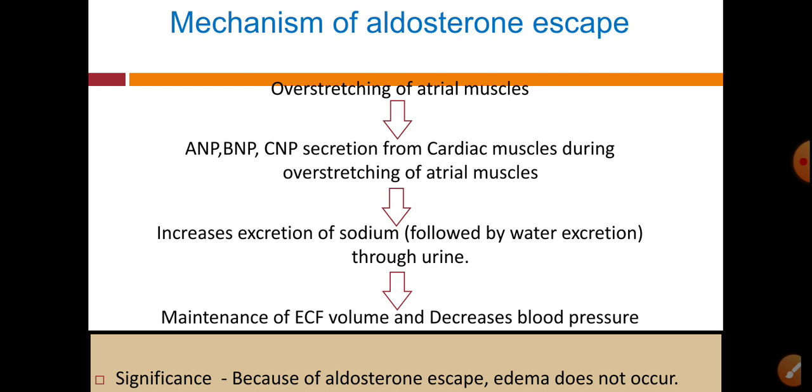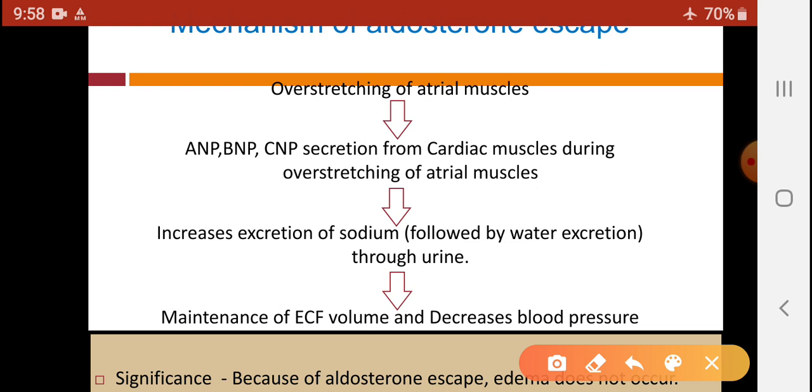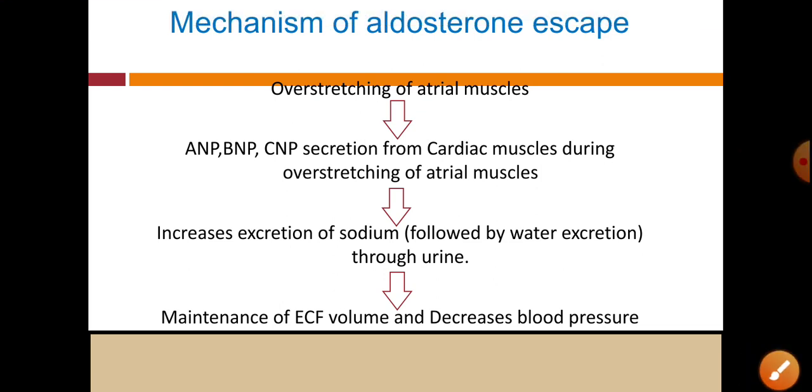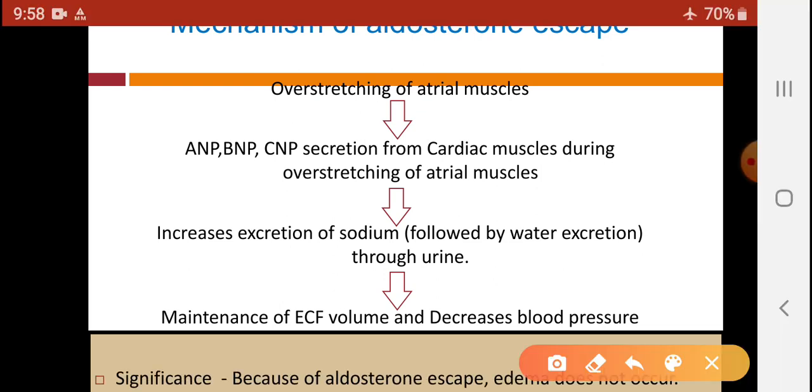So here the significance is that because of aldosterone escape, edema does not occur, and edema is caused due to increased ECF volume. That means when our ECF volume increases, some changes are found in our body, and one of the changes is edema.